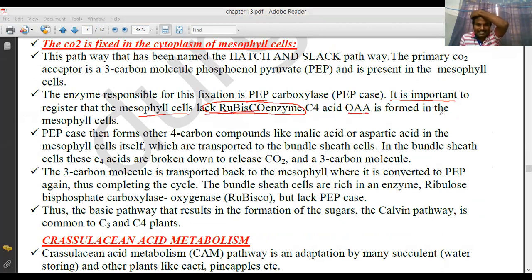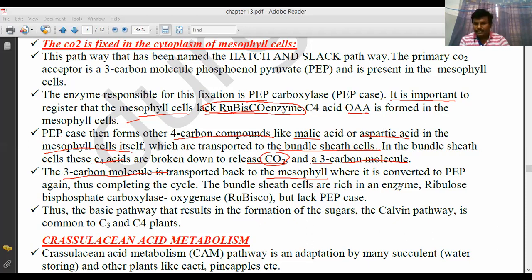C4 acid, oxaloacetic acid, is formed in the mesophyll cells. Phosphoenol pyruvate carboxylase then forms other 4 carbon compounds like malic acid or aspartic acid in the mesophyll cells, which are transported to the bundle sheath cells. There, C4 acids are broken down to release carbon dioxide and 3 carbon molecules. These are transported back to the mesophyll cells where they are converted to phosphoenol pyruvate again, completing the cycle.